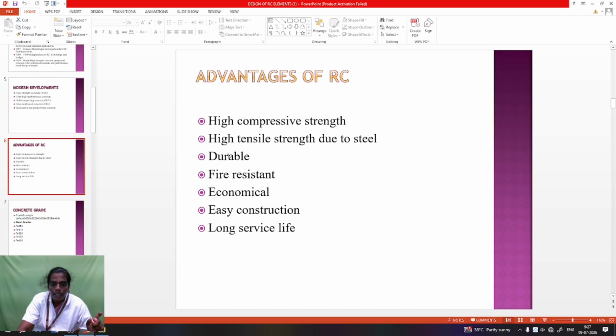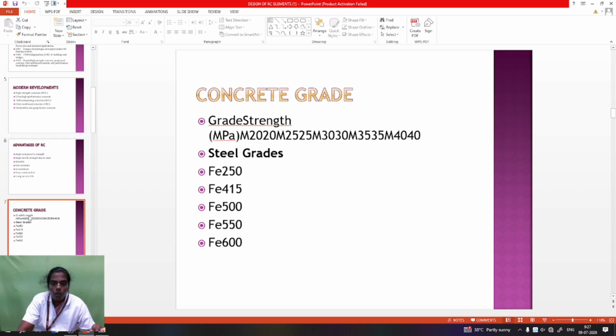The next important one is tensile strength. After that, two materials are used, steel and concrete, so the RCC becomes a durable material with fire resistance, economy, easy construction and long service life. So RCC means a combination of steel and concrete.